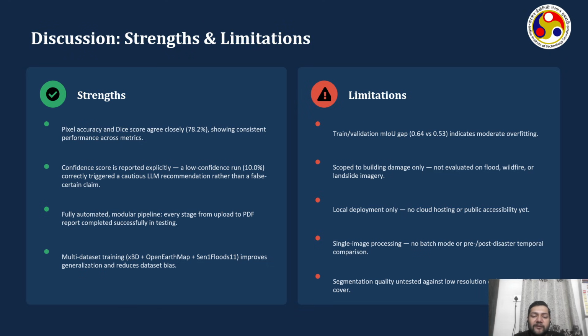However, the current implementation also has certain limitations. The model currently focuses on building damage assessment and has not yet been evaluated on wildfire, landslide, or flood specific prediction tasks. The application is presently deployed only on local systems, supports one image at a time, and has not been evaluated under challenging conditions such as heavy cloud cover or low resolution imagery.